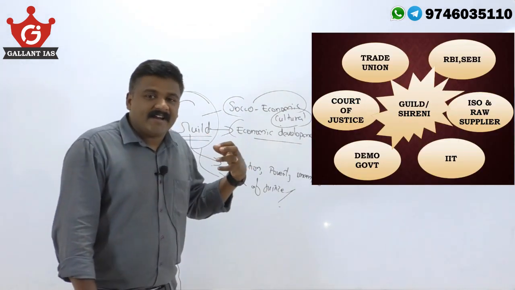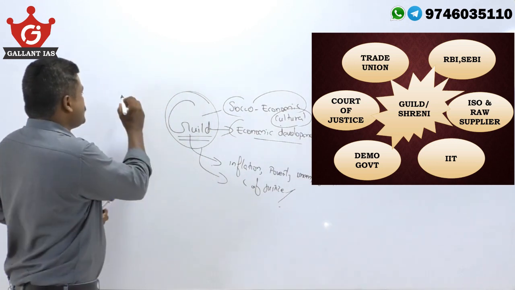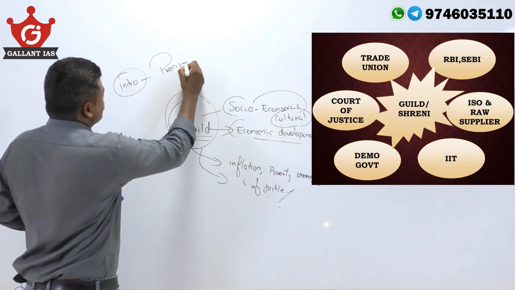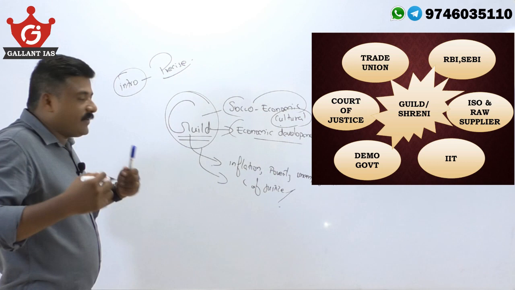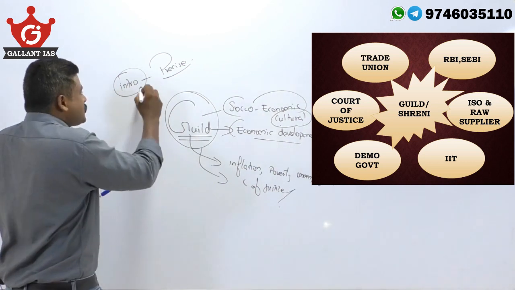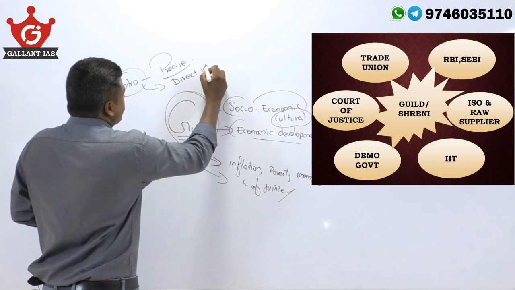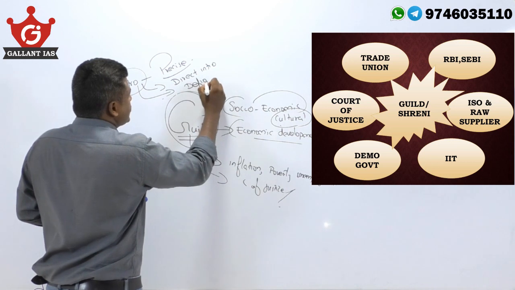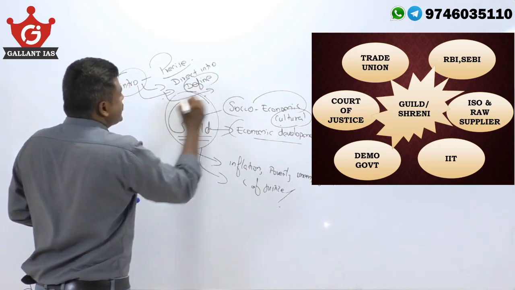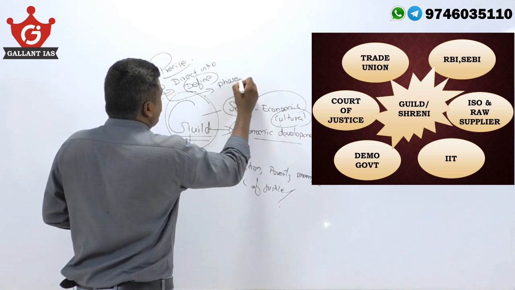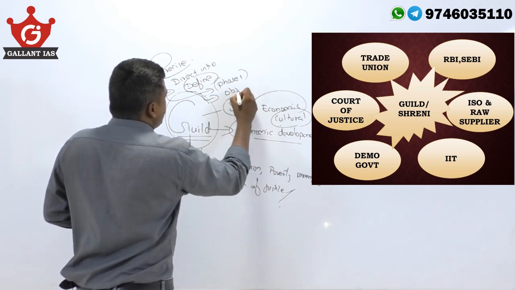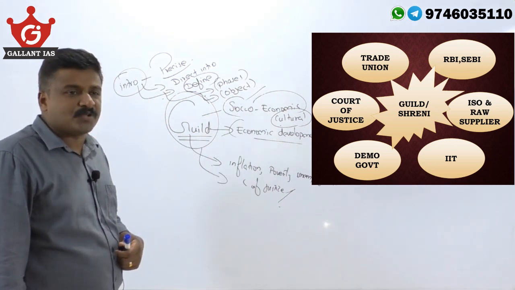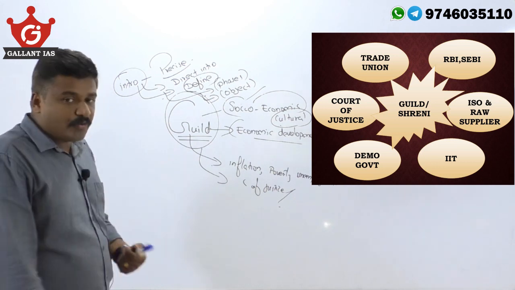Obviously, when you write this answer, the intro always has to be very precise. You should give a small intro and a direct intro. Then obviously, if it is guild, you can define it. You can define what exactly guild is, or what were the different phases of guild, or the basic object of this guild. This you can write in the intro itself in 2 or 3 lines. You can give some examples also if the question demands.